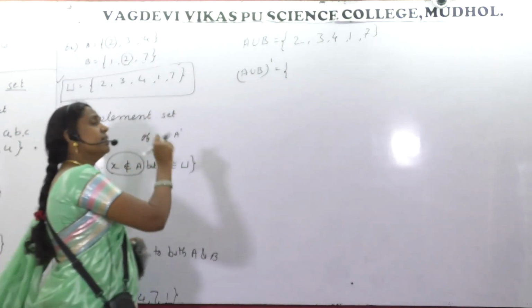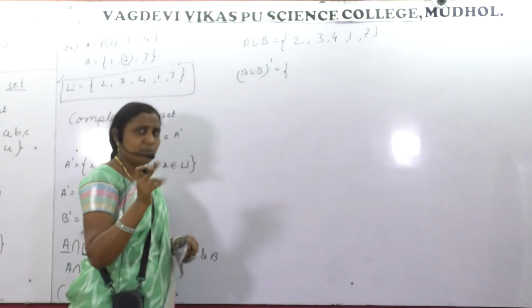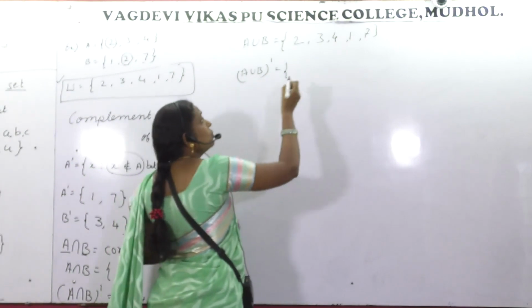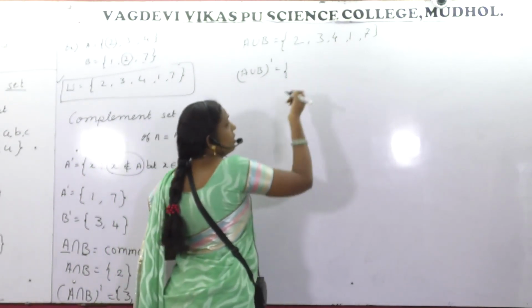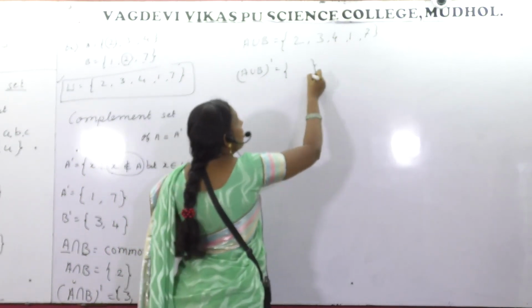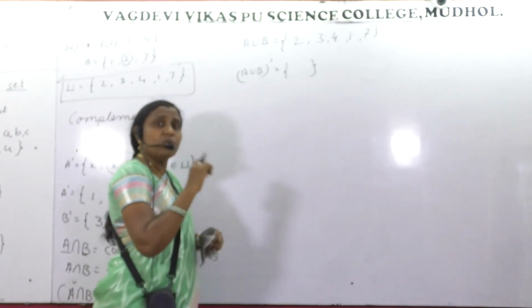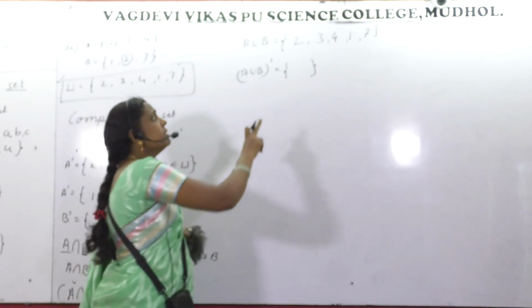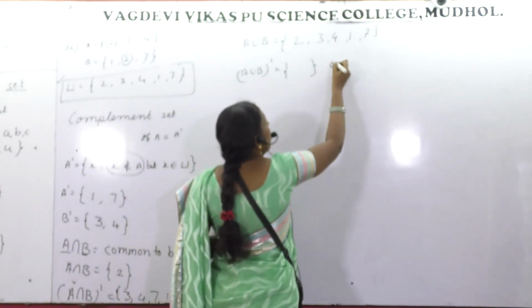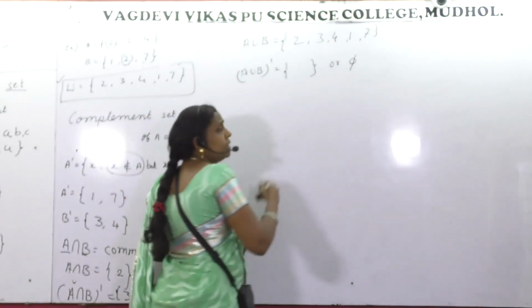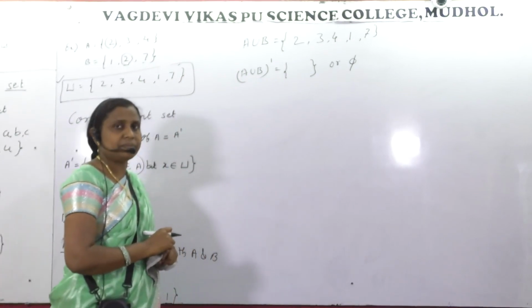Then what is the set here? No set; you should not say 0 elements. No elements means you put the null set, or else this expression you can also consider.